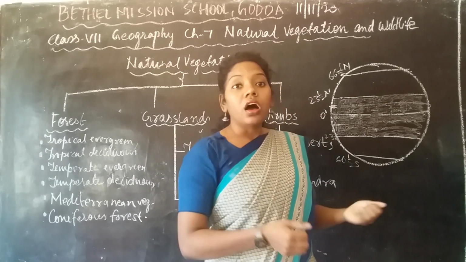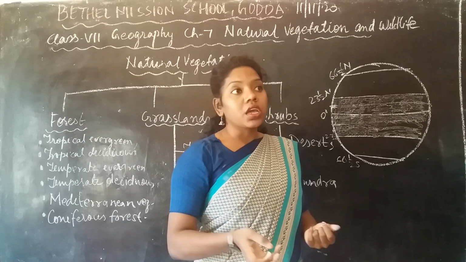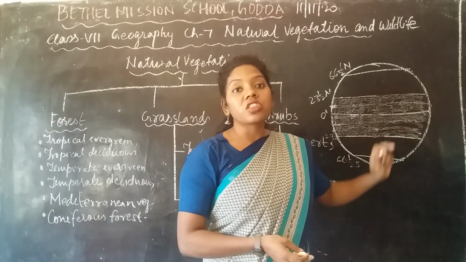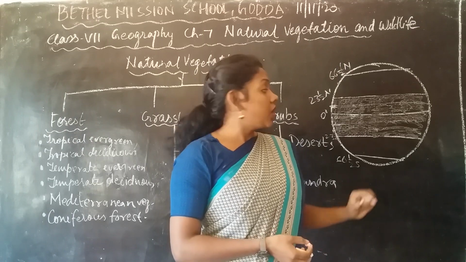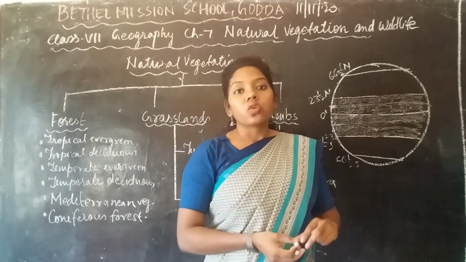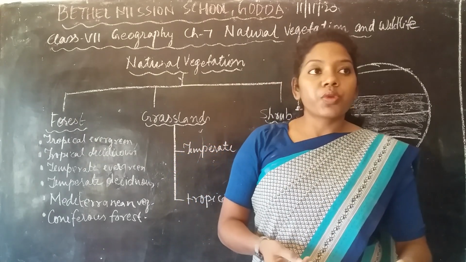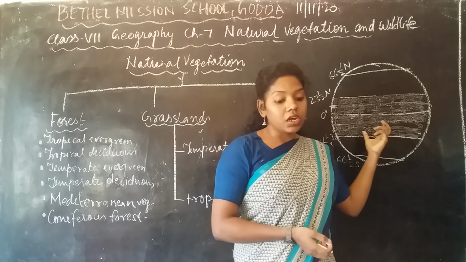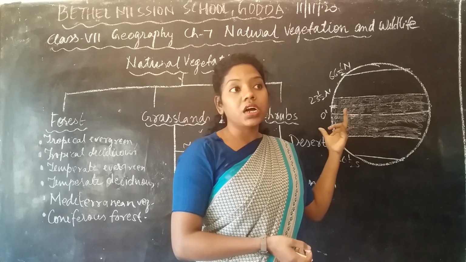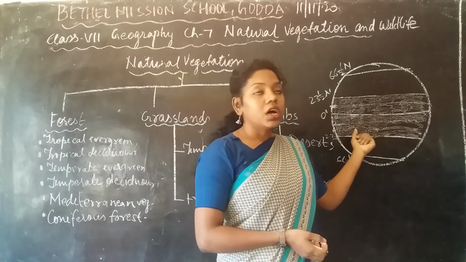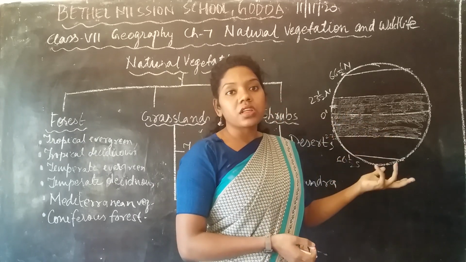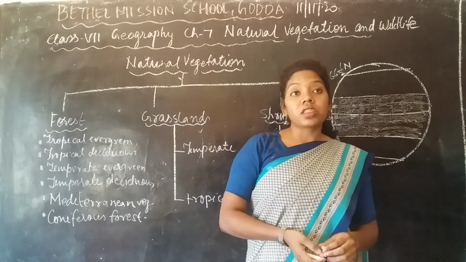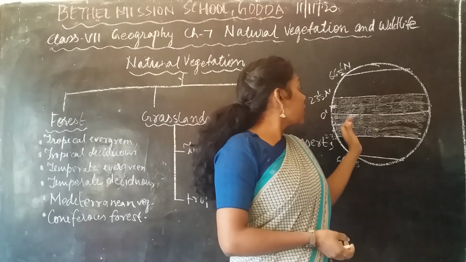Okay, the Amazon, then Zaire, Indonesia and Vietnam. These are the important tropical forests present in this zone. So the Amazon, we can know where it is. It is present in Brazil. Then you have what we call Zaire, which is present in Africa. Then you have Indonesia. It is present in the Indonesia and Vietnam basin, which is in this area.